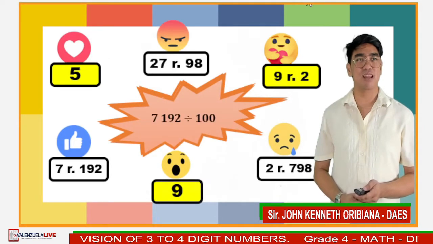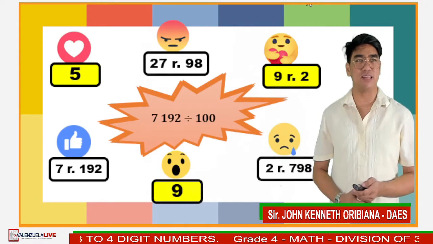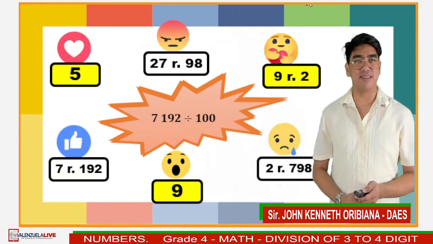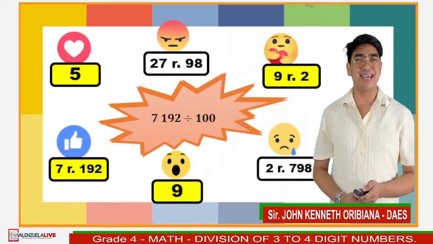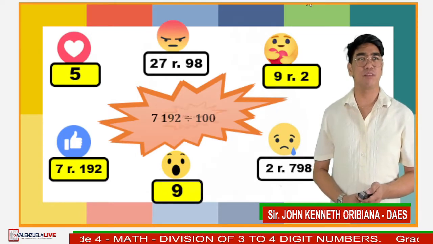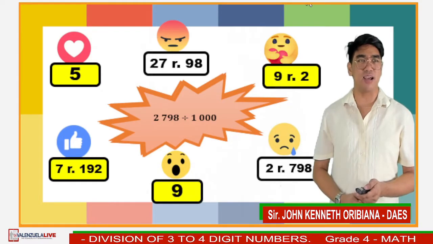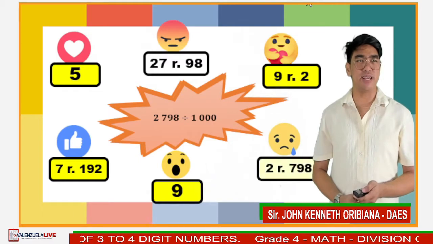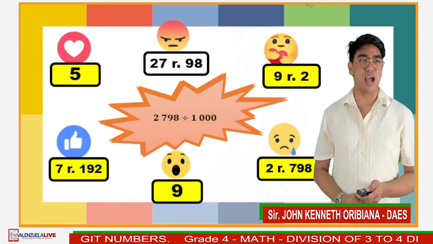Next, 7,192 divided by 100. Okay, that's right. The answer is 7 remainder 192, so it is the like reaction. And 2,798 divided by 1,000. Very good. It's 2 remainder 798, and it is the sad reaction.